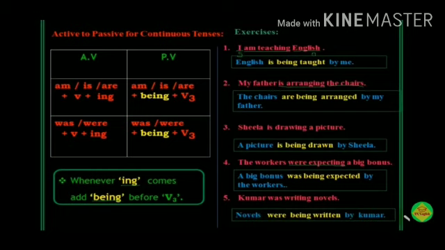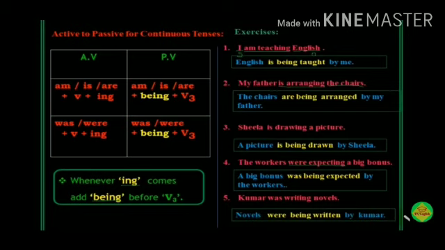Examples: I am teaching English. English is in singular, so we are using is. English is being taught by me. This is present continuous tense. My father is arranging the chairs. Here, this is present continuous tense. The chairs are in plural, so the chairs are being arranged by my father. Next sentence, Sheila is drawing a picture. This sentence is also in present continuous tense. A picture is in singular. A picture is being drawn by Sheila.